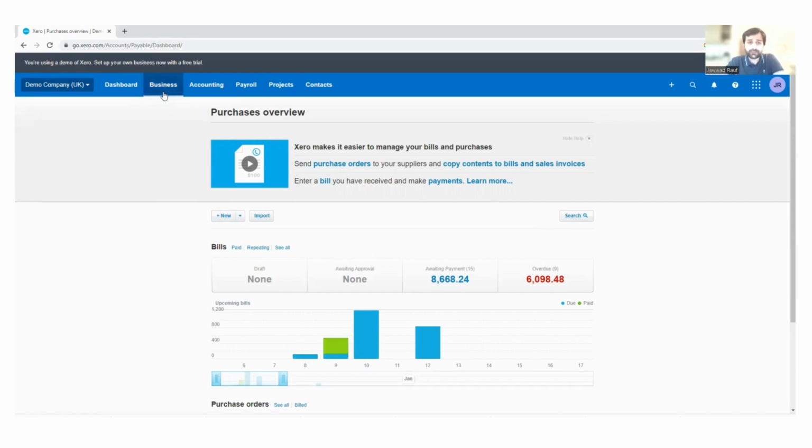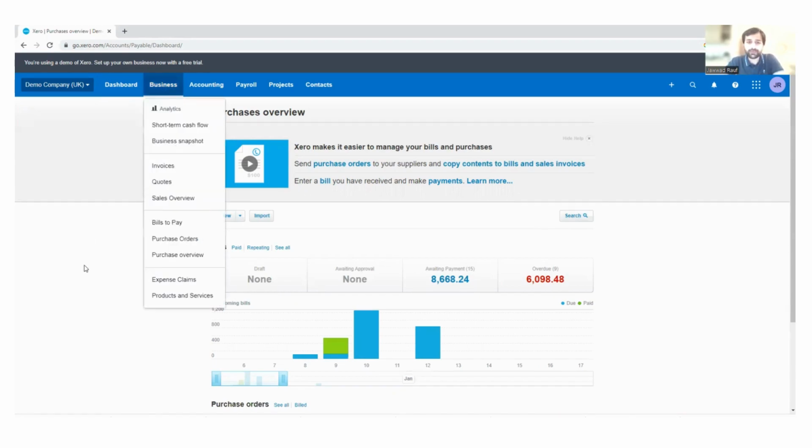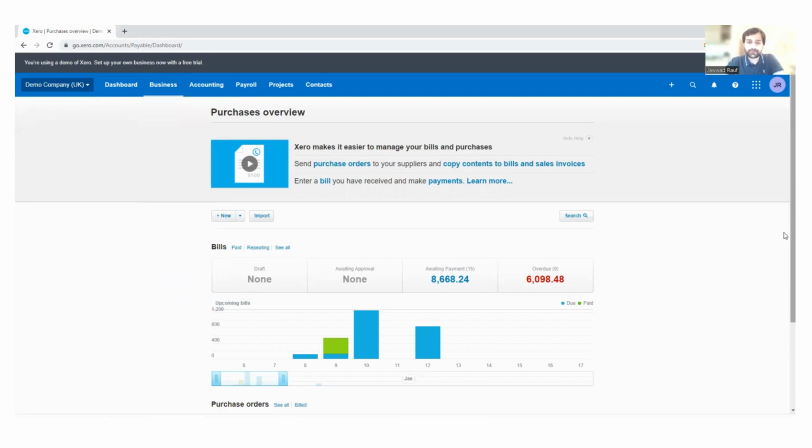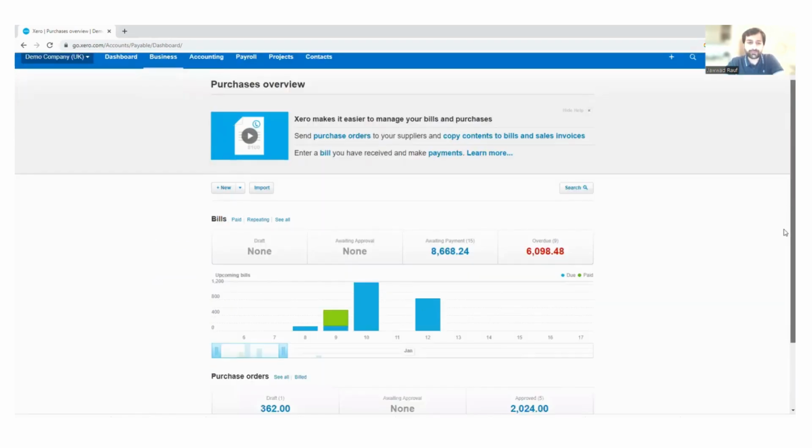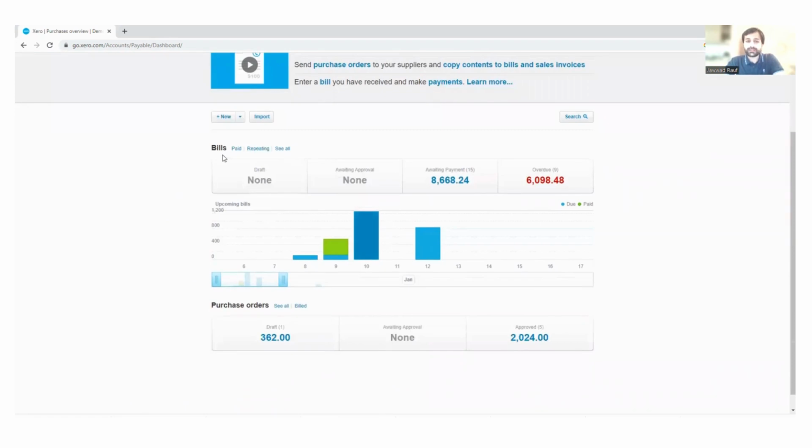Now what we did, we went into business and purchase overview. In this purchase overview screen, you can see there is a section of bills. Draft, there is no draft. Awaiting approval, there is no awaiting approval bill. Awaiting payments are this. Overdue payments are these. Purchase orders, draft is this, awaiting approval is this, and approved are these, right? So this is a statistic. It is a kind of an initial window overview.